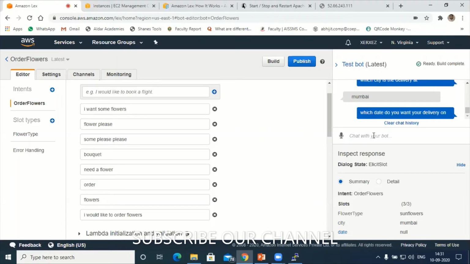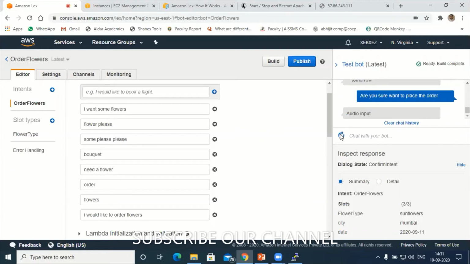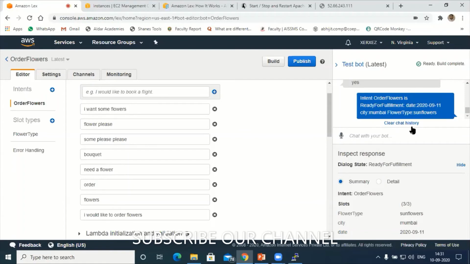Okay, so next is which date do you want your delivery on? I'll say tomorrow. Activate this. Tomorrow. See, it has detected tomorrow. Are you sure you want to place an order? Say yes. Yeah, it has placed the order. So even using audio, it's possible. Using audio also, I can book the flower.